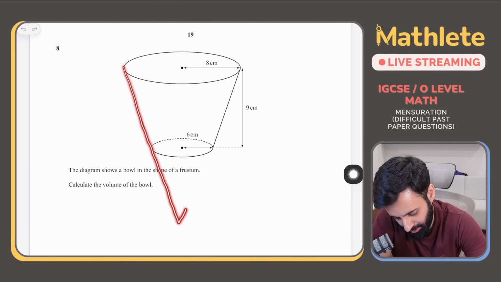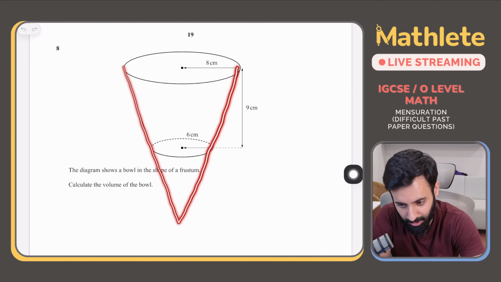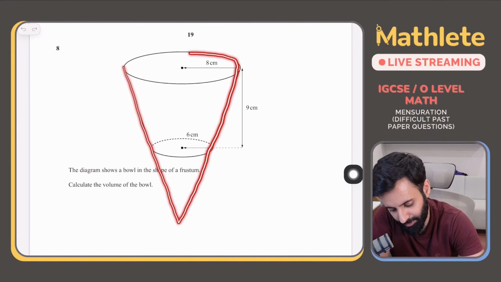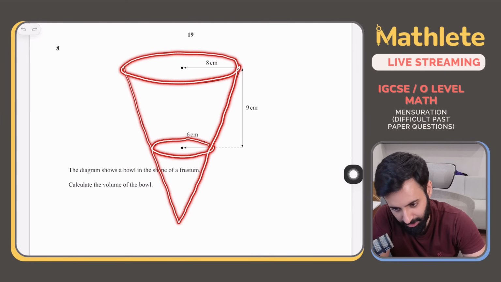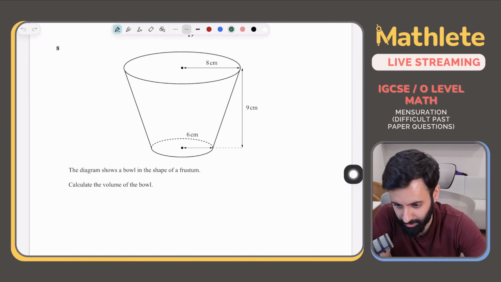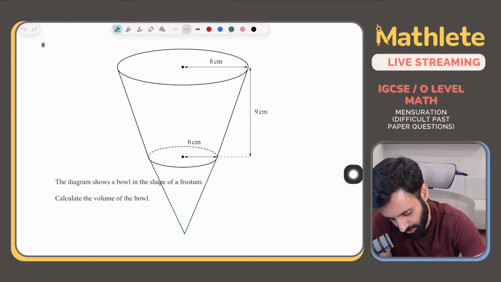ये क्या बन गया? What do you see now? It's a cone, right? So how will you calculate the volume of the frustum? Calculate the volume of the larger cone, subtract the volume of the smaller cone. ठीक है? Yep, bigger cone minus the smaller cone. That's it. So let us begin.